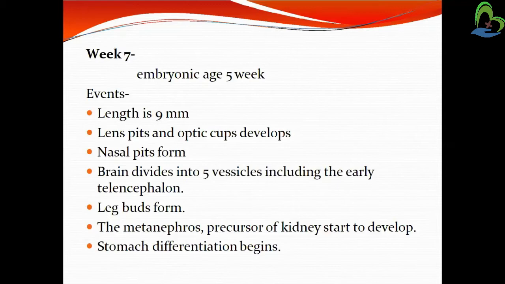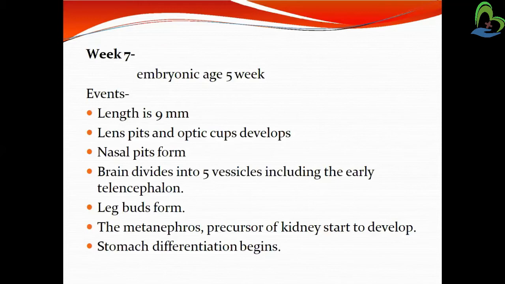So in the seventh week, the length of the fetus is increased to 9 mm. Eye lens and optic development start in the seventh week, nasal pits are forming, and the brain divides into 5 vesicles including the telencephalon.